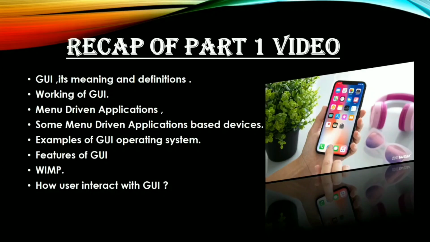In part 1, we have understood about GUI, its meaning and definition, working of GUI, menu-driven application, and some menu-driven application-based devices that we have seen, like induction stove, mobile phone, cable TV, etc. Examples of GUI operating system, features of GUI, WIMP, window icon menu pointer, and how user interacts with GUI.